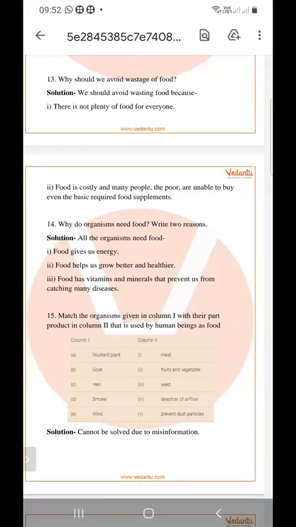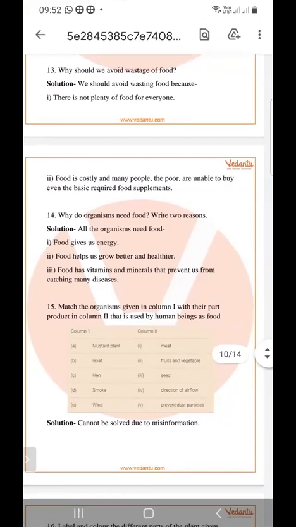Because food gives us energy to do work, our body grows because of our food, and the vitamins and minerals present in the food give us power to prevent many diseases.